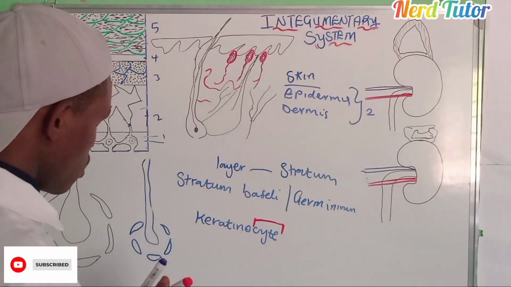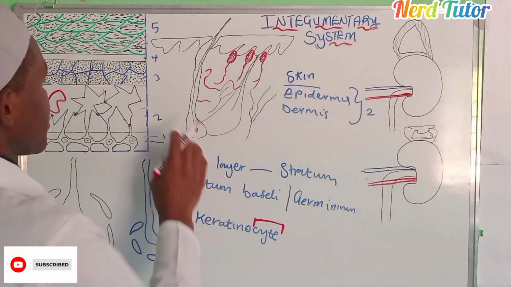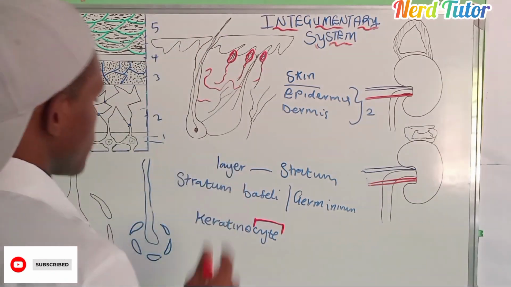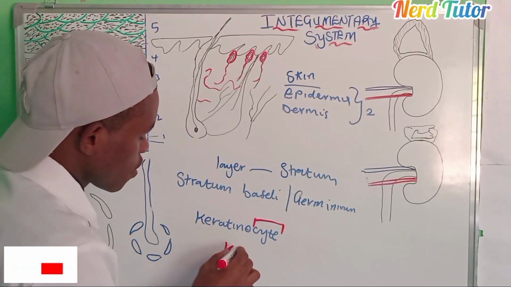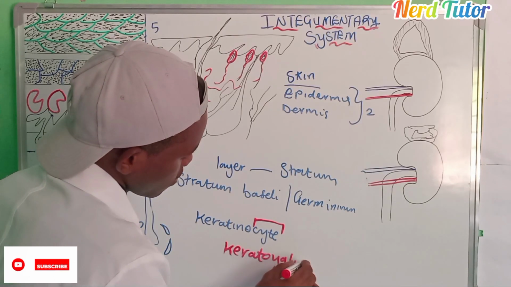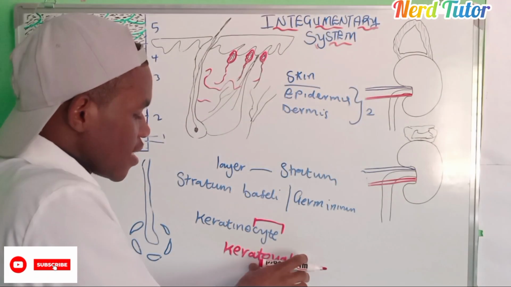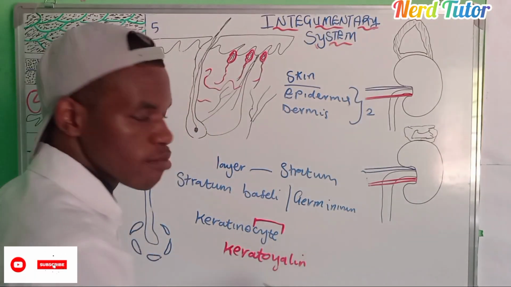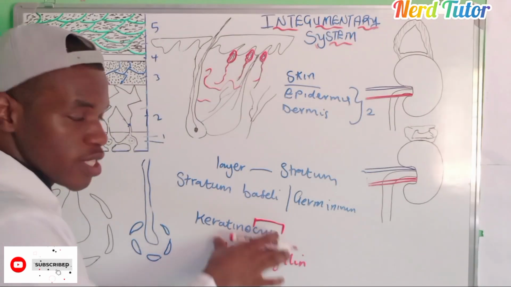Maybe let me talk about the same proteins that are found there, so that as I talk about the remaining strata, we'll just be cruising. The keratinocyte has what we call keratohyalin. This is a protein, more like a stem protein. It also produces more proteins. Are you seeing the connection? The keratinocyte is producing this.